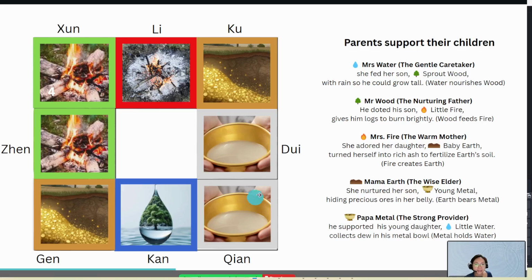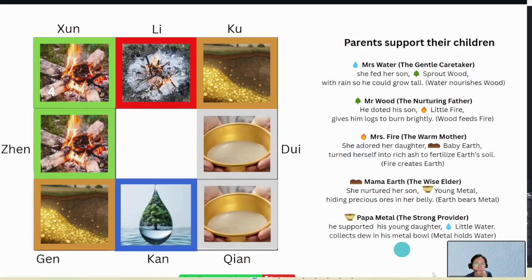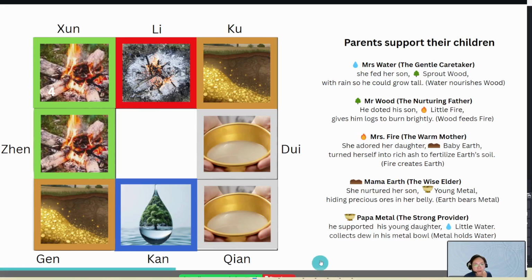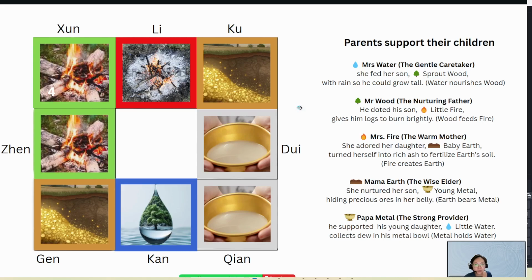All right. For an easy way of remembering it, we put it into a story. Like Mrs. Water. Imagine giving her a role. She is a gentle caretaker. She feeds her son, called sprout wood. Okay, water feeds the son wood.